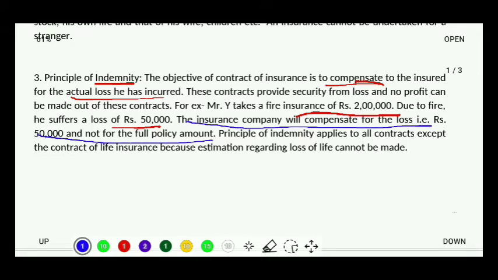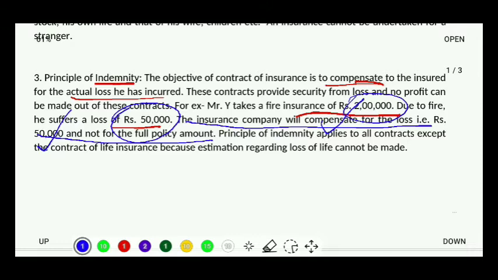Very important line. And based on these lines, generally the insurance company works. Means whatever be your insurance policy amount, that is hardly taken into consideration. What is taken into consideration is how much loss have you made. So what is the loss over here in the example? The loss is for 50,000, and so compensation will be made for 50,000 only and not for the full policy amount, that is 2 lakh.